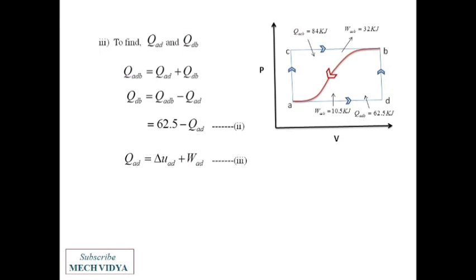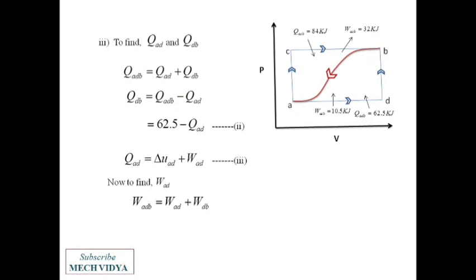Now to find out WAD. The work done in the entire path WADB can be written as the work done during the process AD plus the work done during the process DB. Okay. Now just look at the graph on the right hand side.